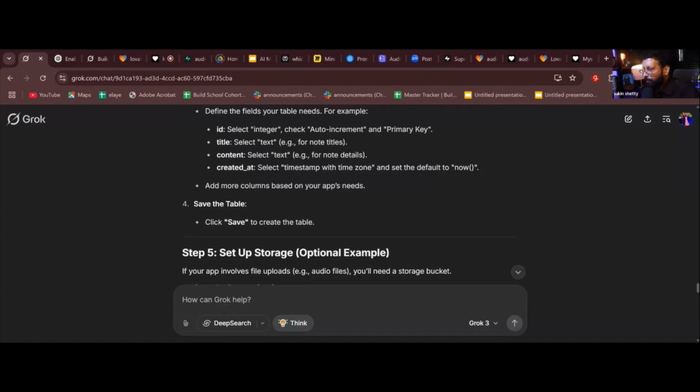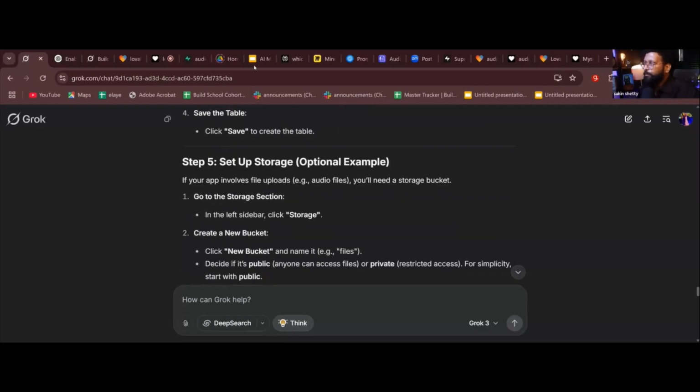GitHub, I'll tell you later. It's not very important right now. Right? So this is how you create. If you're stuck somewhere, ask Grok, ask ChatGPT, ask Claude. Again and again, I'm telling you that because that's how you use AI to build AI. Okay. Now set up storage. Storage will come later. We'll go to this now.